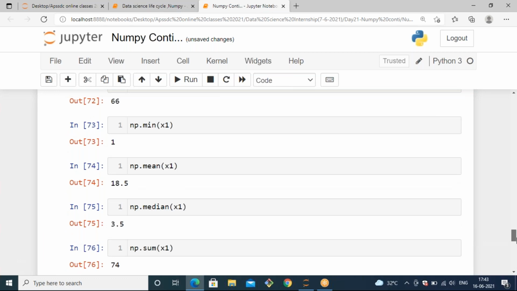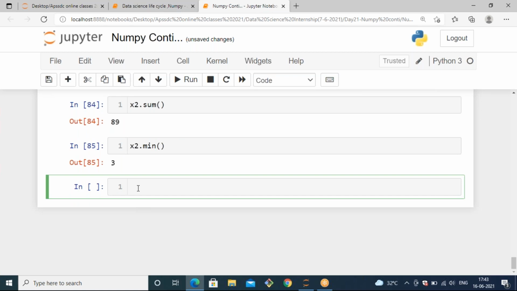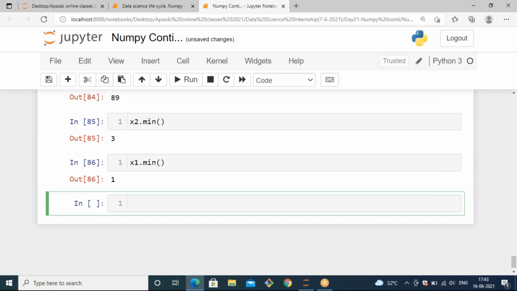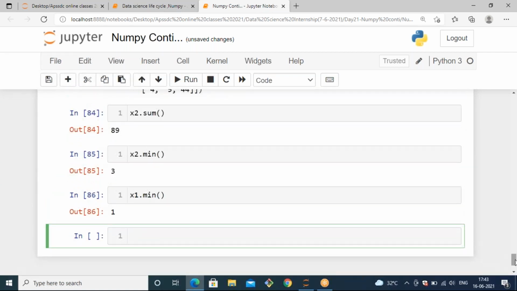There you can mention np dot min of x1, and if you use directly x1 dot min, that is also the same. Both will work the same. You can use np dot min of x2, or else directly use array dot min or max. Both are the same. And the new methods we see in aggregation are argmax and argmin.